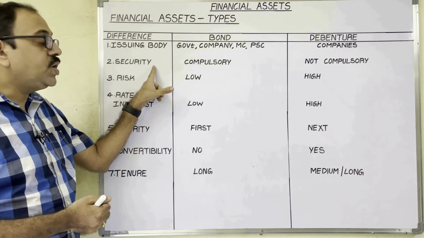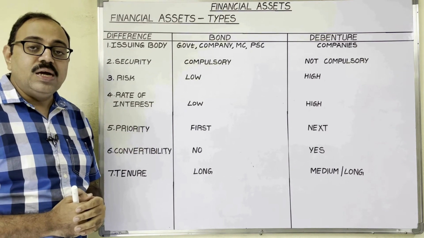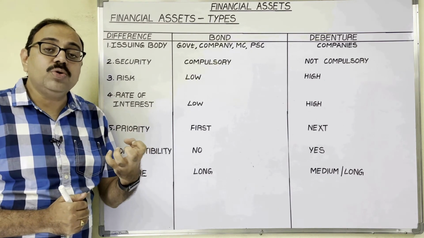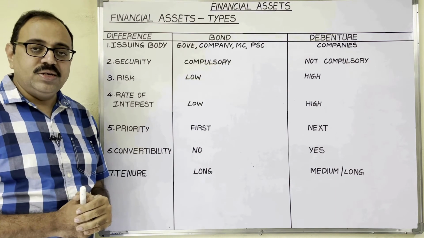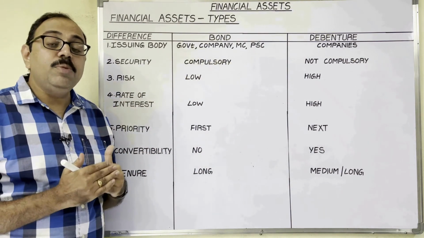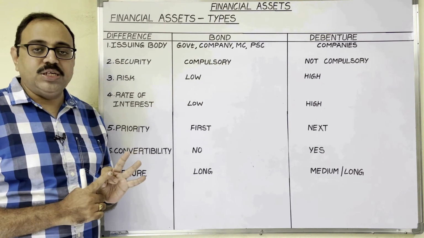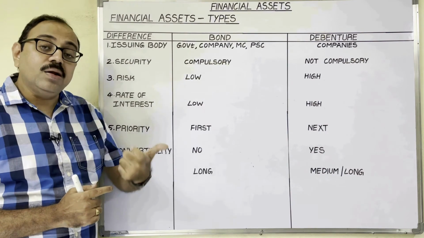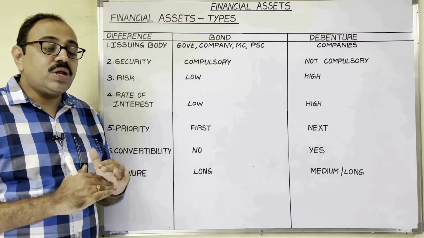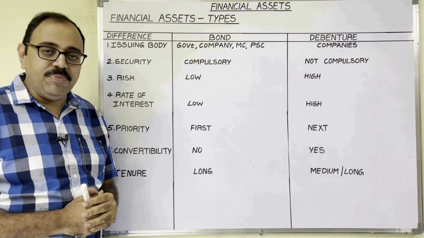Second one is security. When borrower is issuing bonds to investors, compulsory borrower has to give a charge against asset. But in case of debentures, based on security, debentures are of two types: secured debentures, unsecured debentures. When company is issuing unsecured debentures without giving any security to the investor, company can take loan from them.